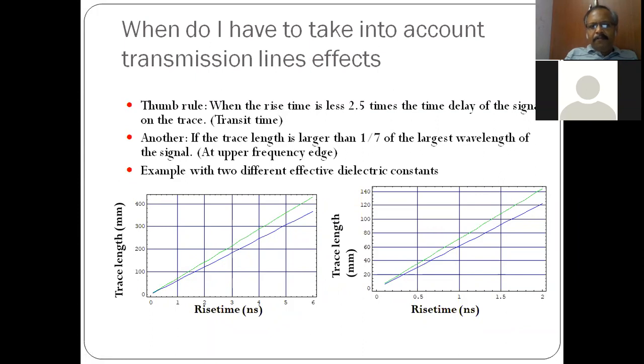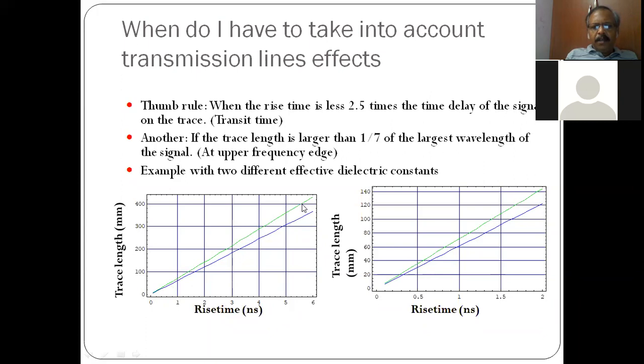Alternately, in the frequency domain, if the trace length is larger than 1/7 of the largest wavelength, that is the uppermost frequency edge, then you have to consider the conductor as a transmission line. So you see, as the rise time increases, you can go for a larger trace length.